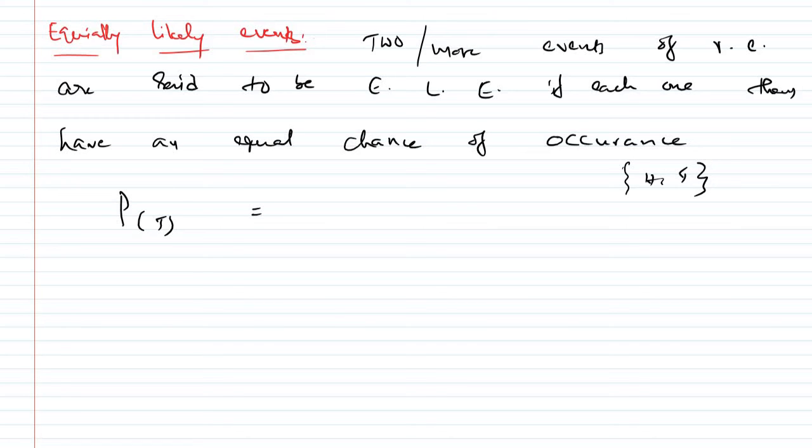What is the probability of getting tail? It is 1 by 2. Probability of getting head is also 1 by 2. So each event has an equal chance of occurrence. So those are called equally likely events, right?